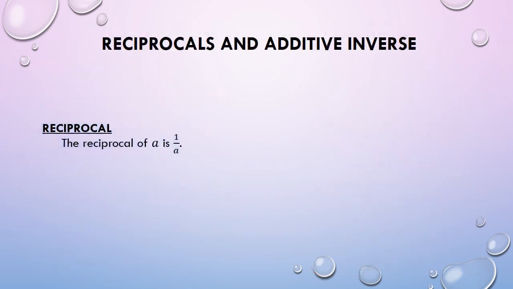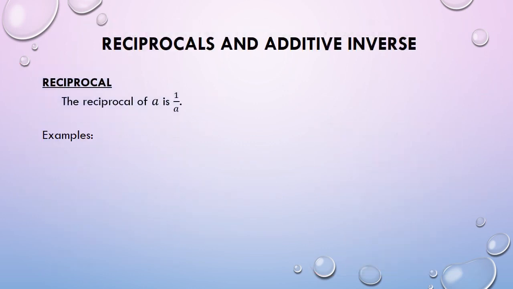Reciprocal is defined as this one. For example, if you were to find the reciprocal of 2, it says there that the reciprocal of 2 is 1/2. And that is correct. Pero paano nangyari yun? We all know that all integers can be written in a fractional form where the denominator is 1. So in this case, since 2 is an integer, we can rewrite it in this form where its denominator is 1. Para makuha natin ang reciprocal ni 2, babaliktarin lang natin siya.